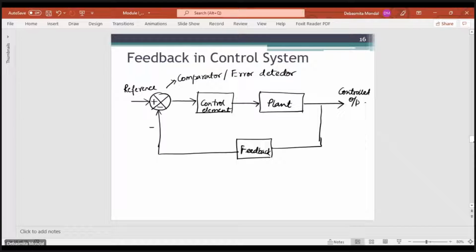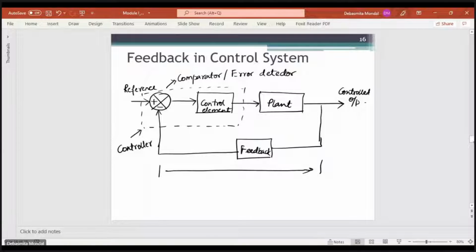This control element plus the error detector is known as the controller. This is the feedback path, and the forward path is from this part to this part.